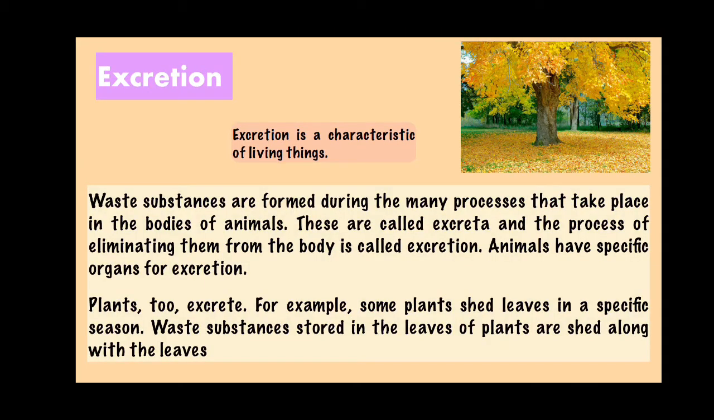Let us study about excretion, which is another characteristic of living things. Excretion, in short, means the process of eliminating waste substances from the body of animals. The waste substance, which is formed during many processes that happen in the body of animals, is called excreta. Oh yes, animals have a specific organ for excretion.